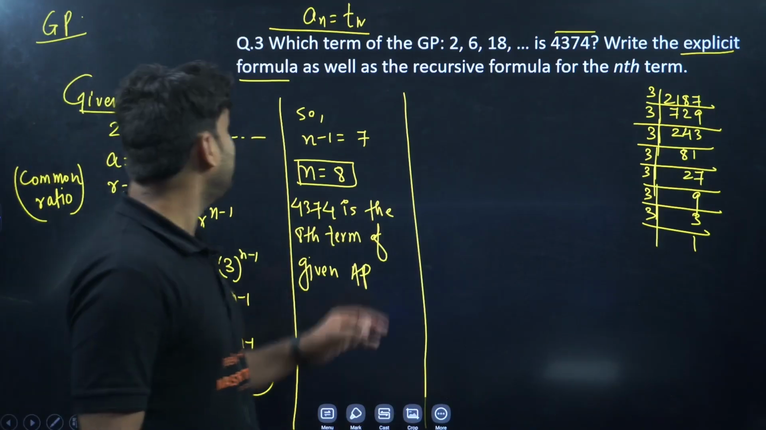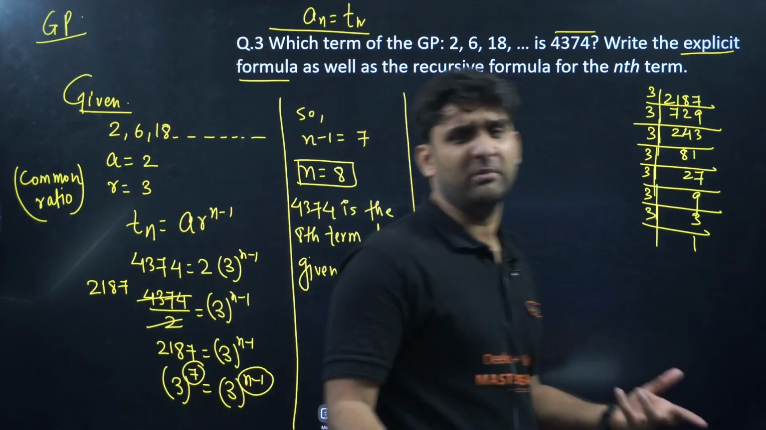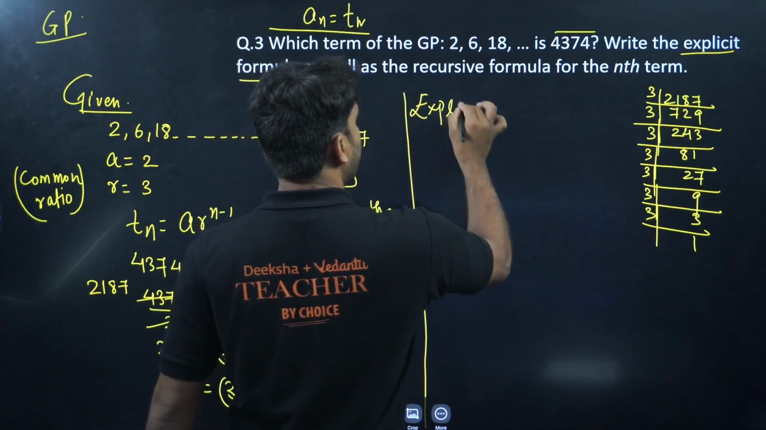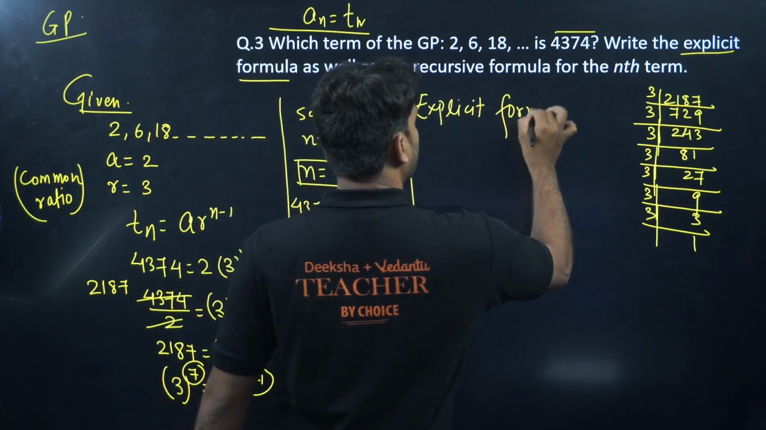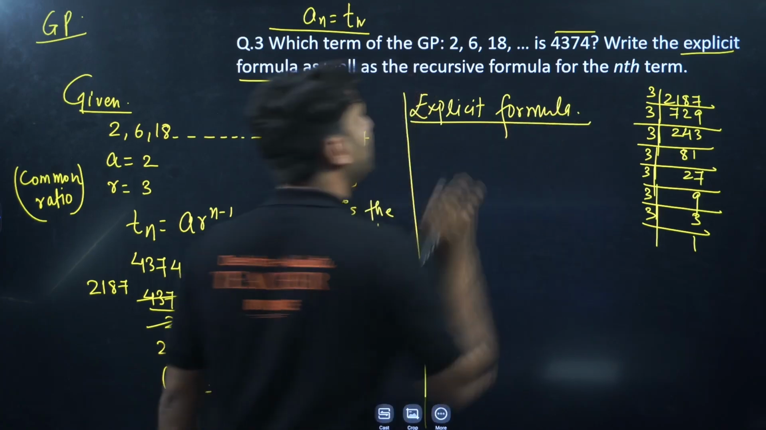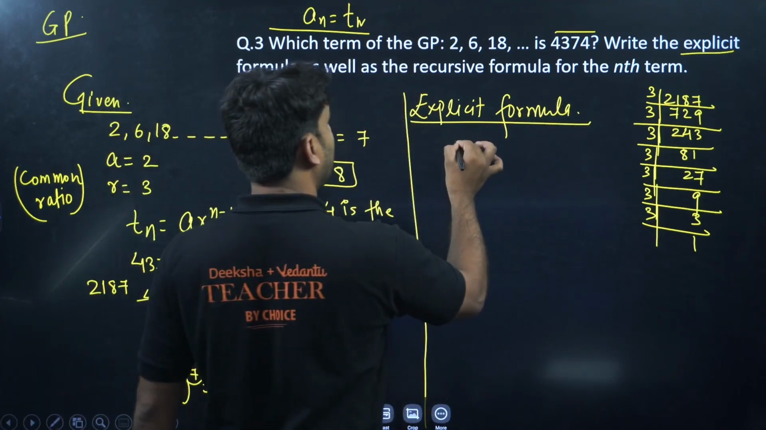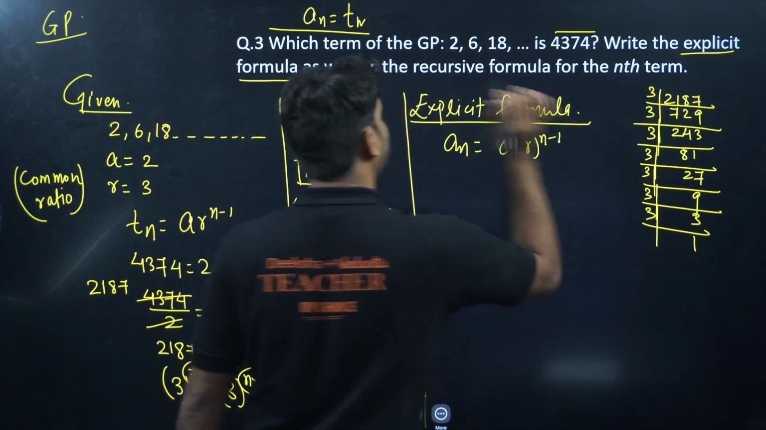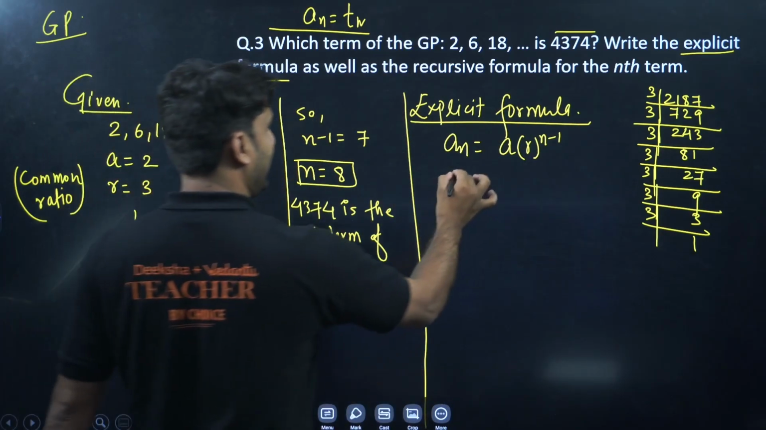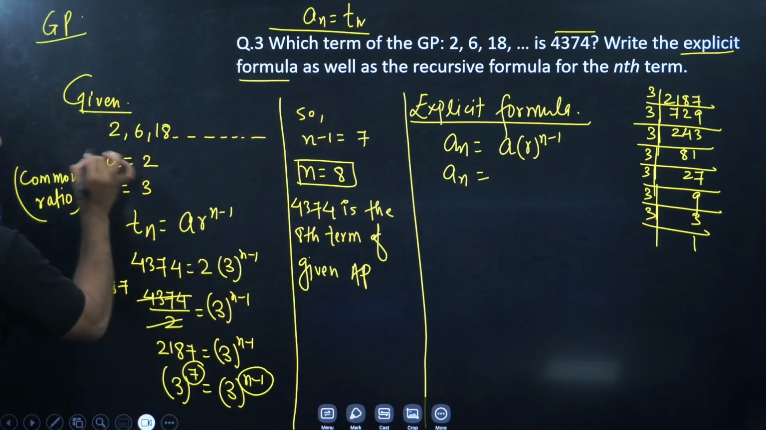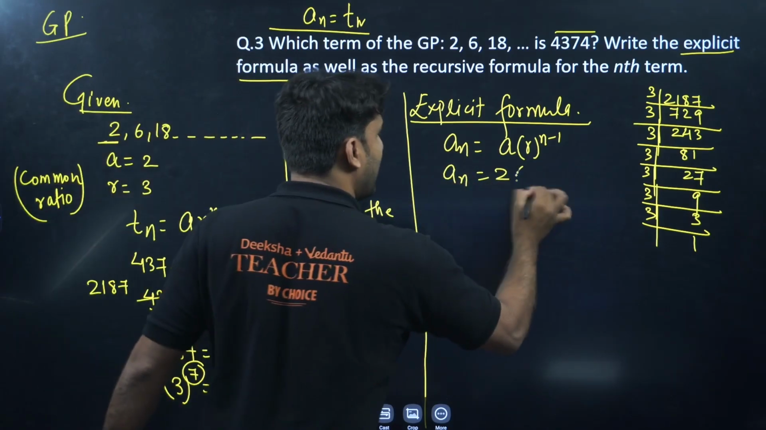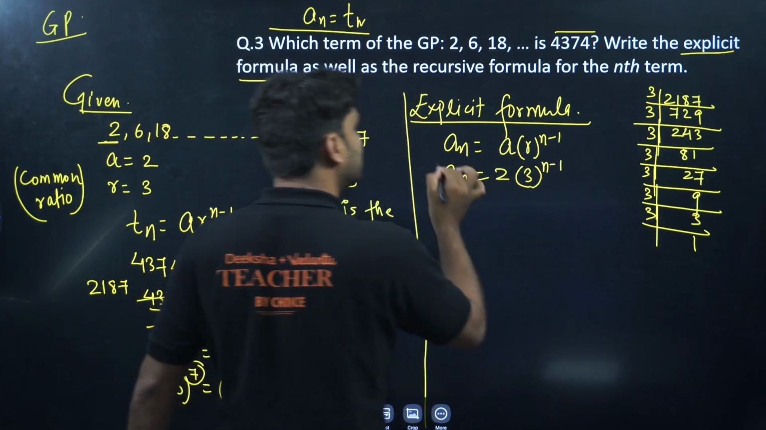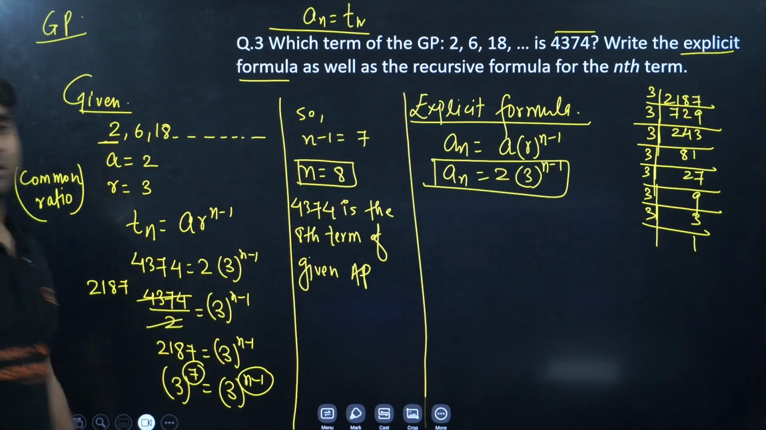Write the explicit formula. Explicit formula means nth term formula. So what is the nth term formula in GP? We have a formula, an is equal to a into r to power n minus 1, right? So a is the first term, which is 2, and r is the common ratio, which is 3, to power n minus 1. This will be the explicit formula, nth term formula.